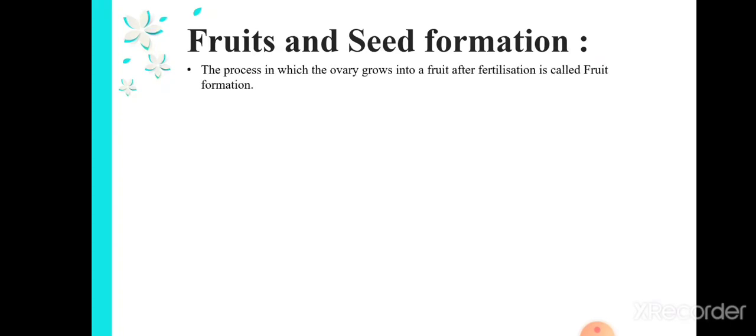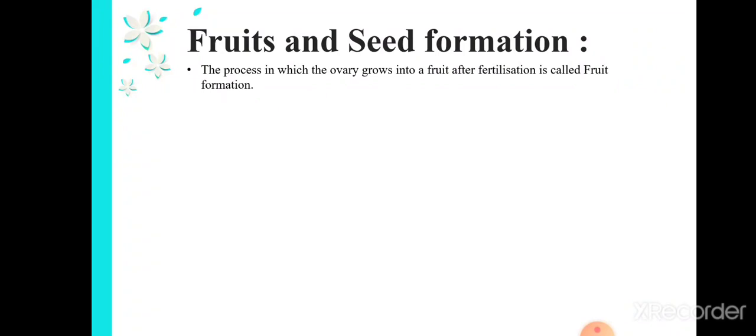Okay, we have seen what is meant by pollination and fertilization. Here we have seen how the pollen grain falls to the ovary and how the zygote is formed. Now we are going to see how fruit formation will occur. So we are going to see about fruit and seed formation. After formation of the zygote, this zygote will develop into an embryo and the embryo will lead into a fruit. The process in which the ovary grows into a fruit after fertilization is called fruit formation.